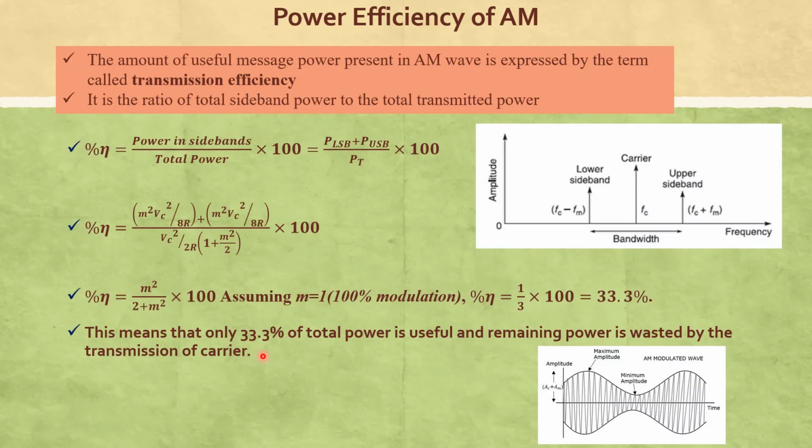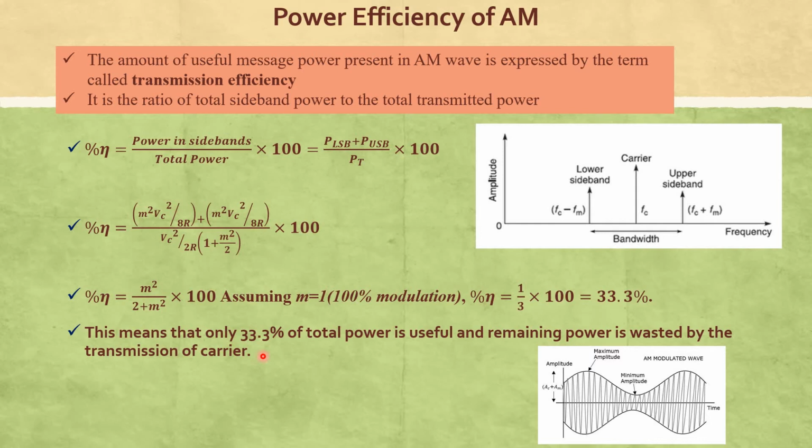The first one, power efficiency. What is the main objective of calculating the power efficiency of any modulation technique? When we are consuming 100% of power, how much power is utilized to transmit the original information, and how much power is consumed by the carrier?